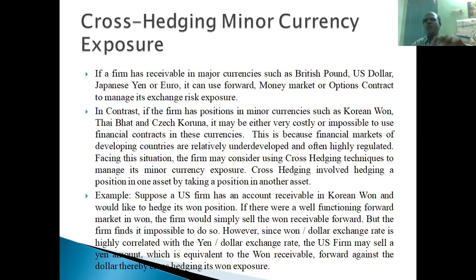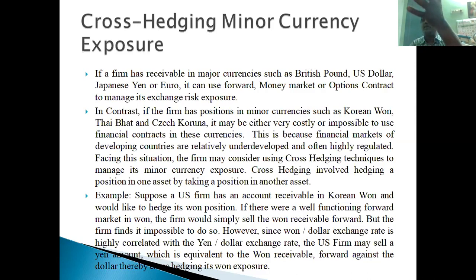So for the won exposure, where no contracts are available, they can use the Japanese yen. Suppose they find that the Japanese yen dollar exchange rate is correlated with the Korean won dollar exchange rate, they can use a Japanese yen dollar forward contract instead of the won. If a contract in the Korean currency is not available, they can use a currency which is almost similar to it.